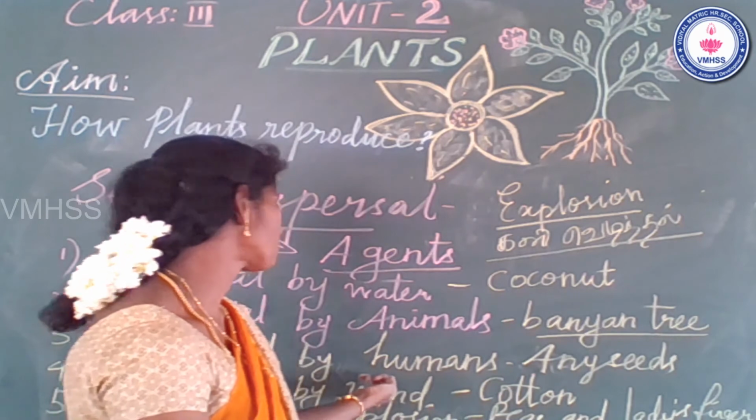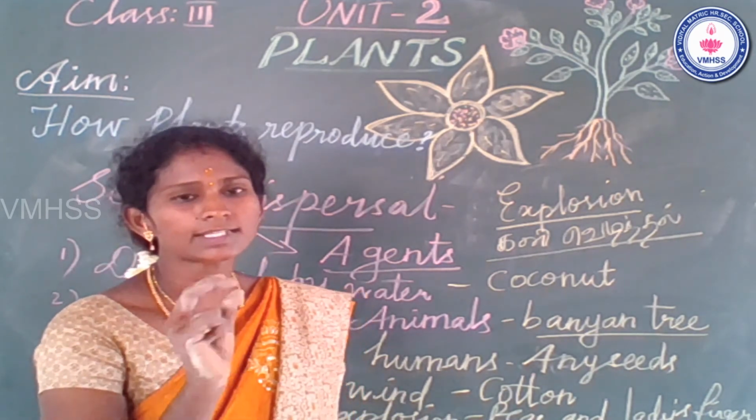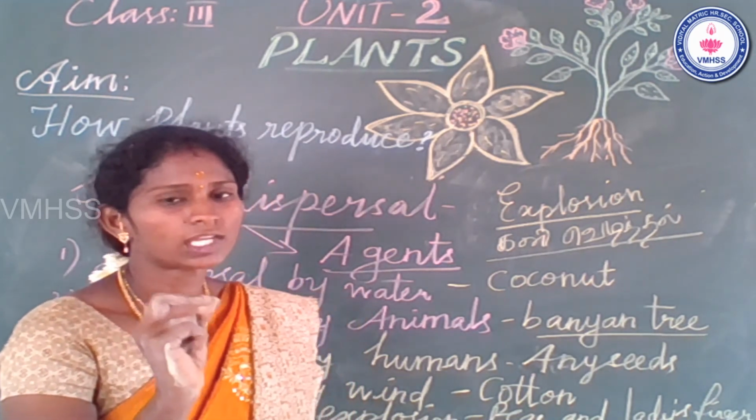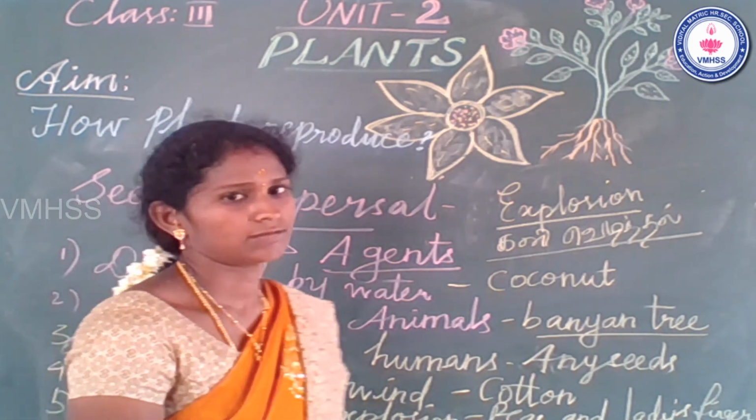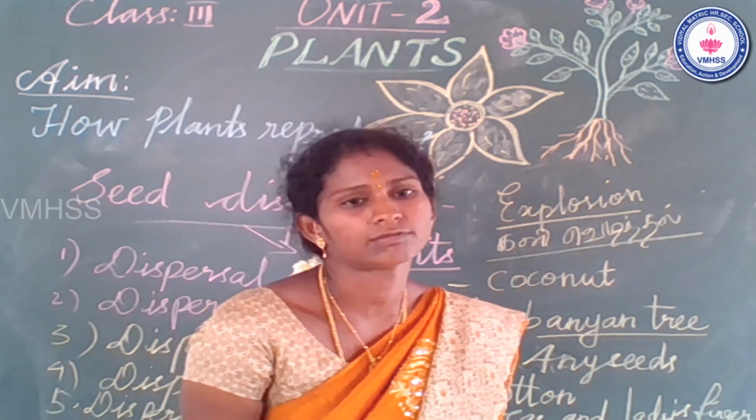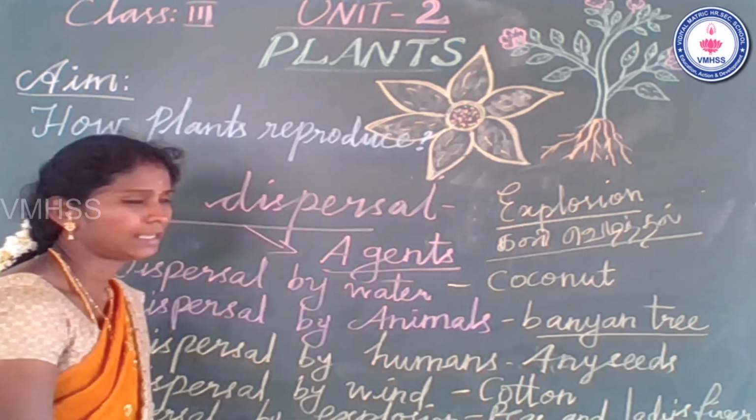Why is cotton dispersed by wind? Because the cotton seed is very lightweight. So the fifth one, dispersal by explosion. Example is pea and lady's finger.